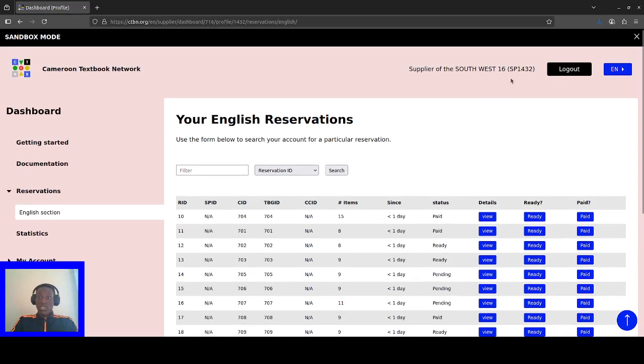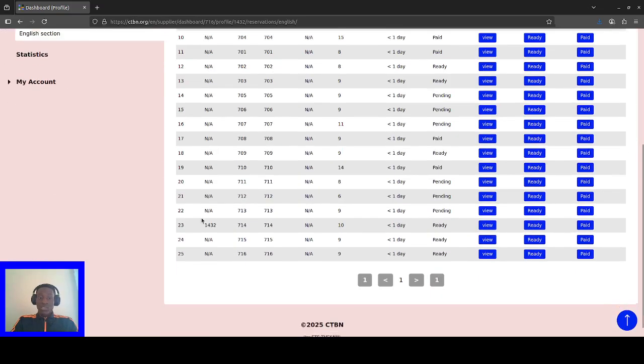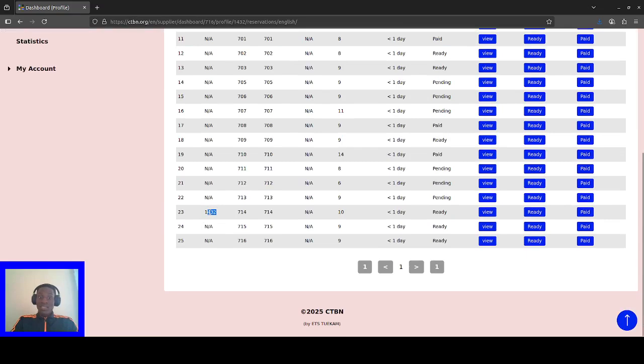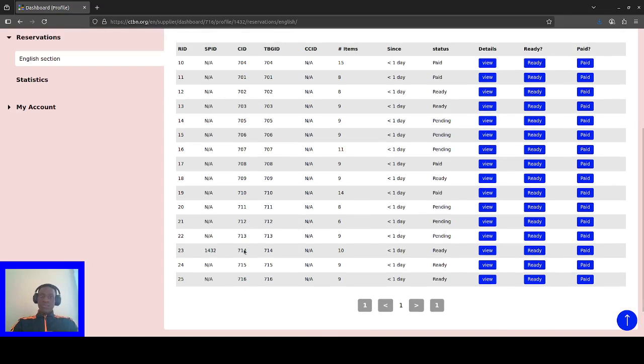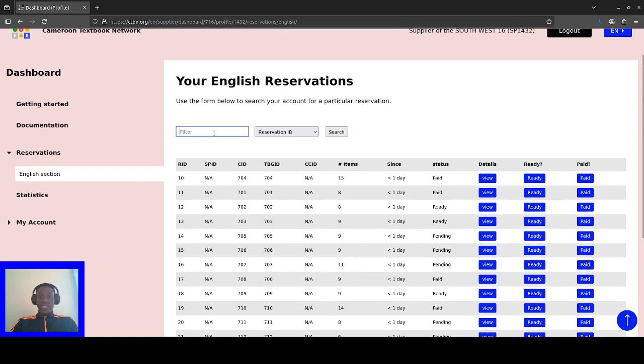In case you cannot see, this is your ID here, 1432. Your ID will be stated here. So if you handle 3, 4, 5 reservations, the supplier on his account can see that this reservation was handled by this profile, this reservation was handled by this profile. So that's pretty much it, and you can do everything a supplier can do.